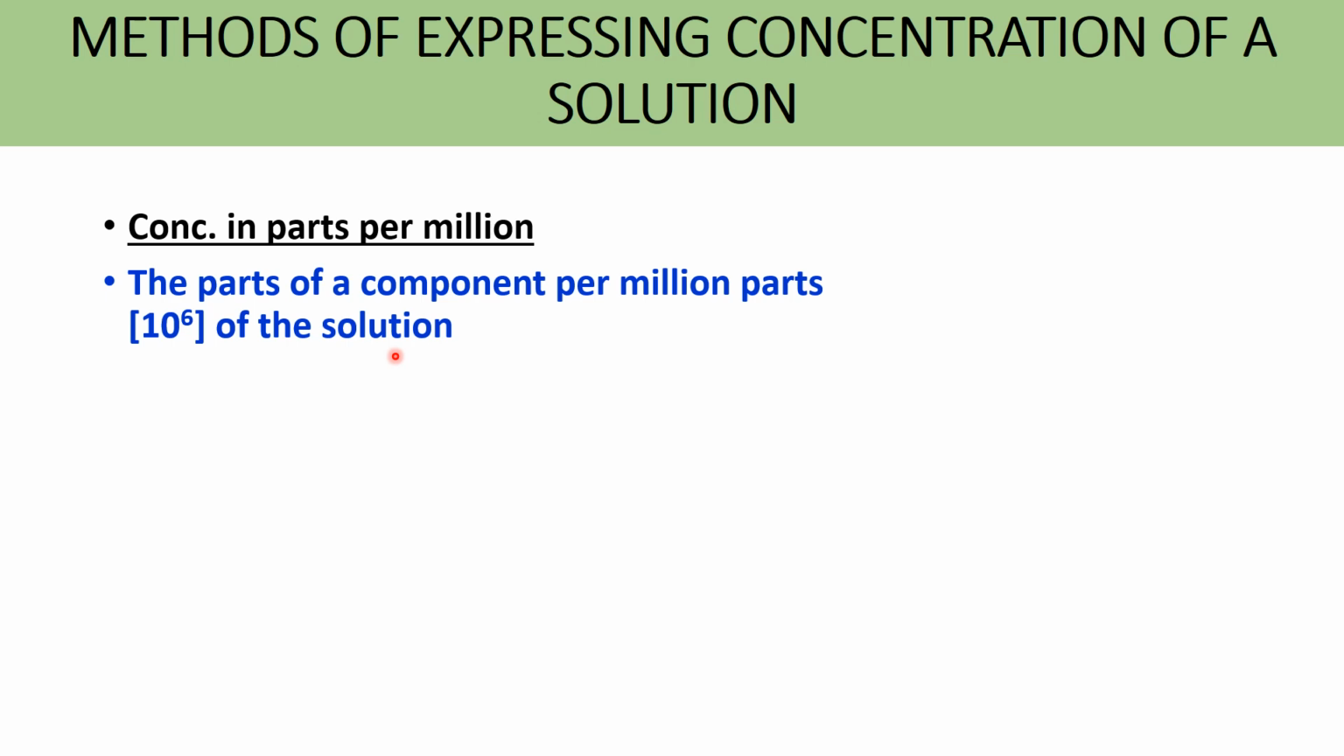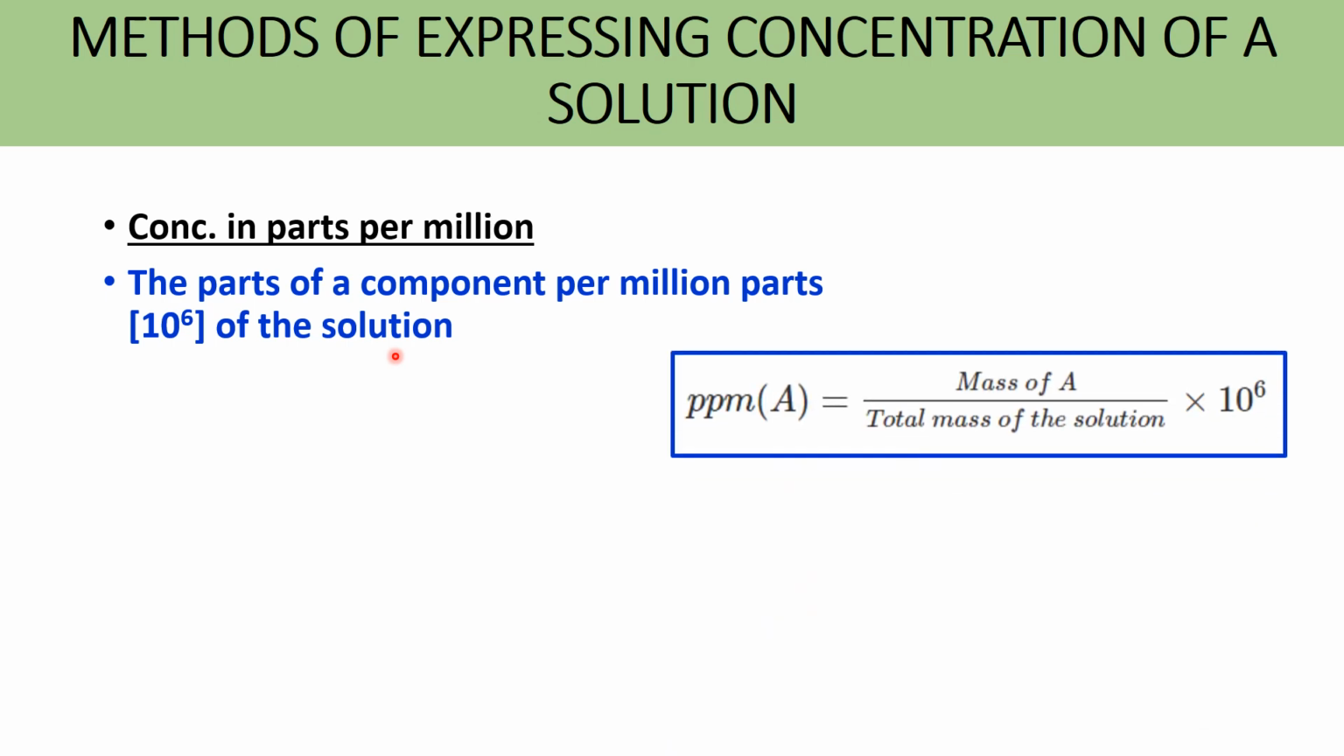If a solution contains a component, then ppm of A can be expressed as mass of A divided by total mass of the solution into 10 raised to 6. If there are two components, say A and B, then it is mass of A divided by total mass of A and B into 10 raised to 6. In terms of volume, it is volume of A divided by total volume of the solution into 10 raised to 6. In aqueous solutions, milligram per liter is the same as ppm.